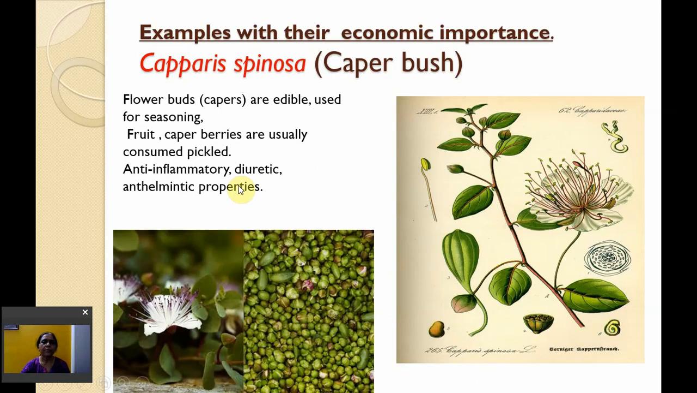Let us see the examples with their economic importance. This is Capparis spinosa. It is also called caper bush. The flower buds are edible and used for seasoning, and the fruit, that is berries, are consumed as pickles. And this has anti-inflammatory and diuretic properties and also anthelmintic properties, that is to remove the worms.